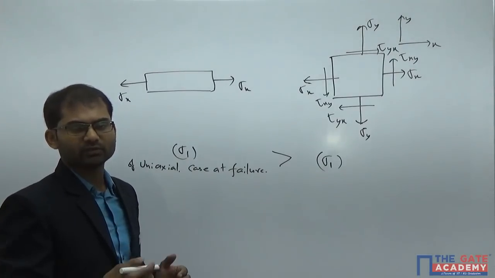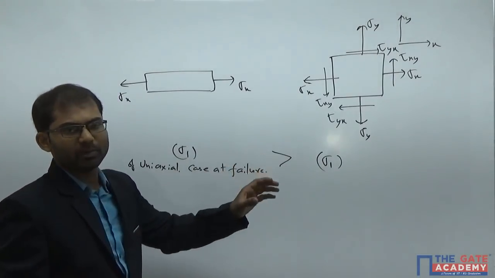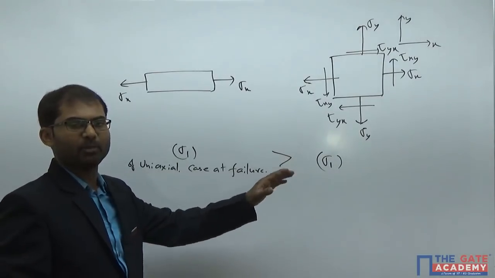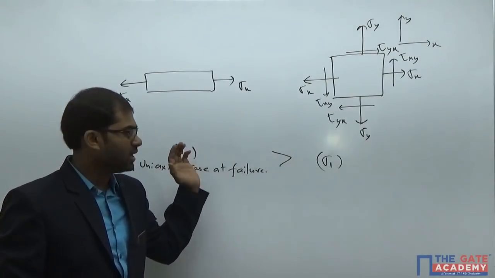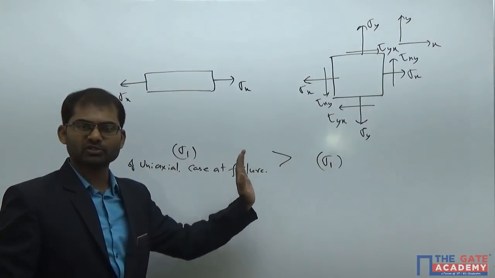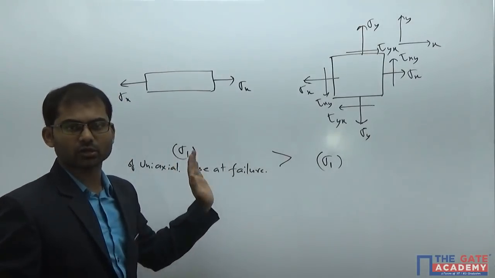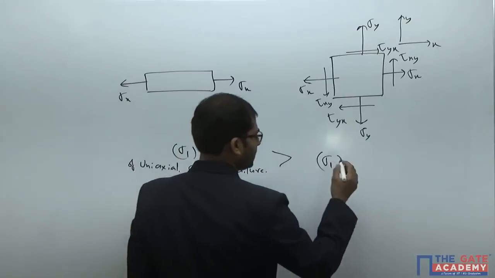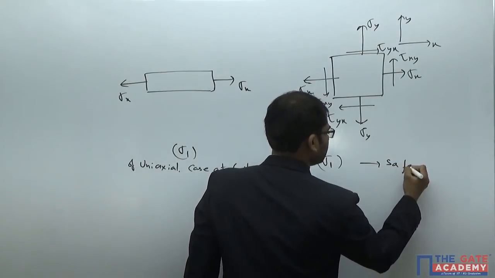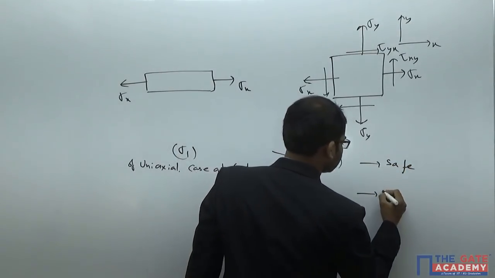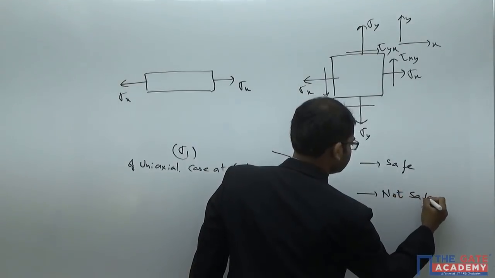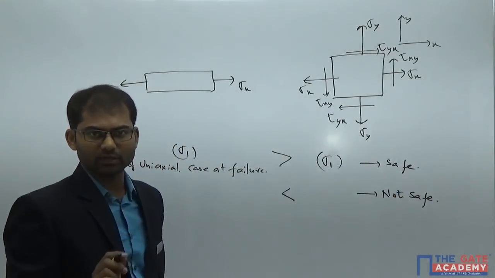But the basic principle of each and every theory is we have to find the parameter for our combination loading case and compare with the uniaxial loading case at failure. If it is coming lesser than this value, the metal is going to be safe. If it is not coming lesser, it's not going to be safe. So if this inequality is satisfied, it's going to be safe. If not, it's not going to be safe at all.